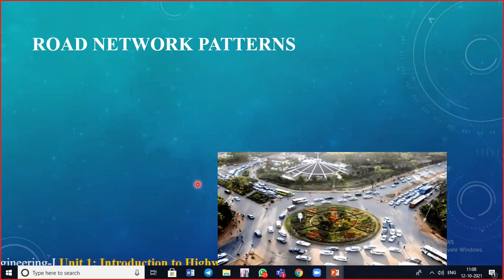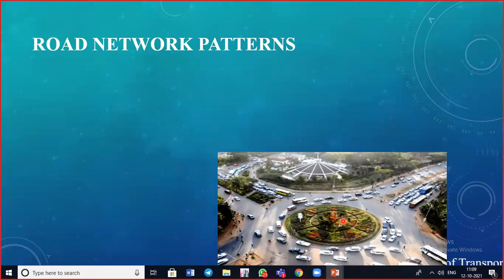They have provided a certain garden in between them so that there is no traffic congestion and there is smooth movement. Also you can see signals being provided at the corners so that they can regulate the traffic.